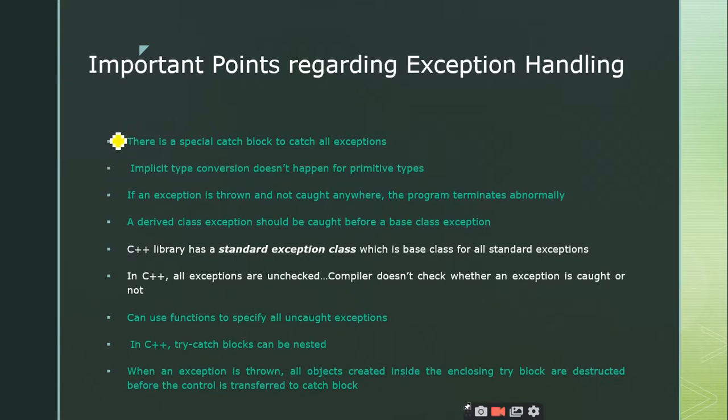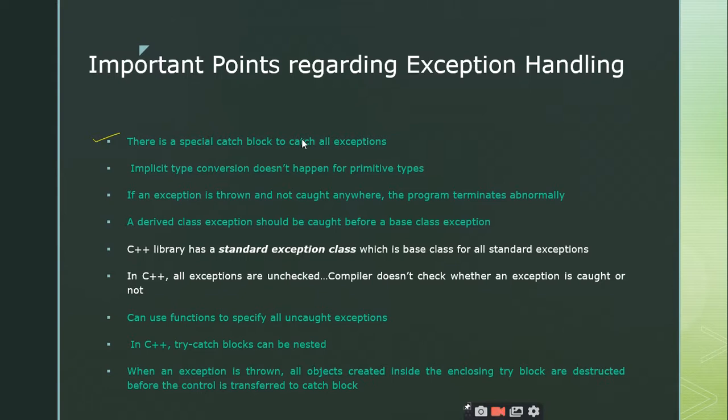Some important points regarding exception handling: the first point is that there is a special catch block to catch all the exceptions. When I discussed the exception handling mechanism, I told you that once you have an exception, you should have a catch block. That means you should handle that exception. When you have an exception but are unable to catch it, the program terminates abnormally. So whenever you have an exception, you should catch it.